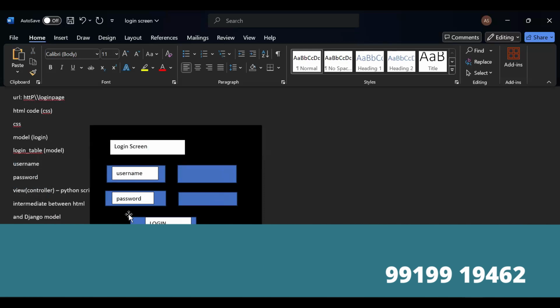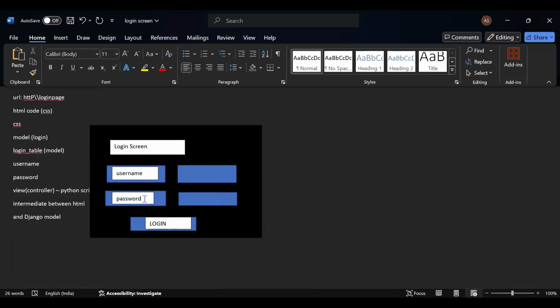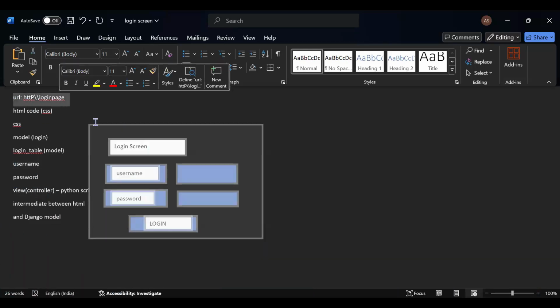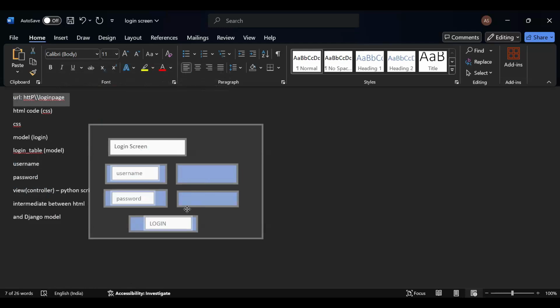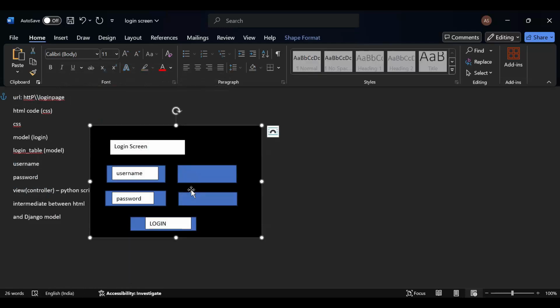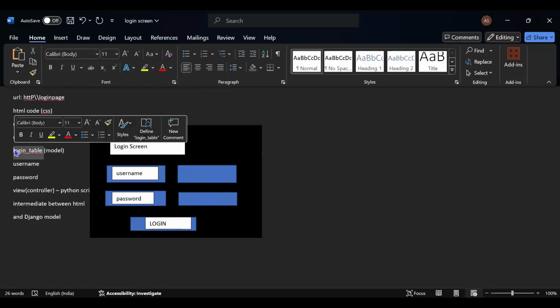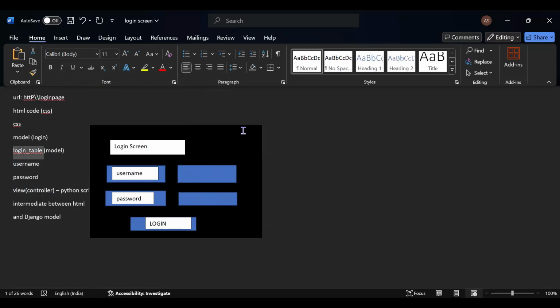So here, this page is the template. When I give the login page URL, this template will be displayed. Once you enter the details here, this username and password will be authenticated against the server, and it will be stored in the database in the model called login_table. So this is the way the Django framework is going to work.